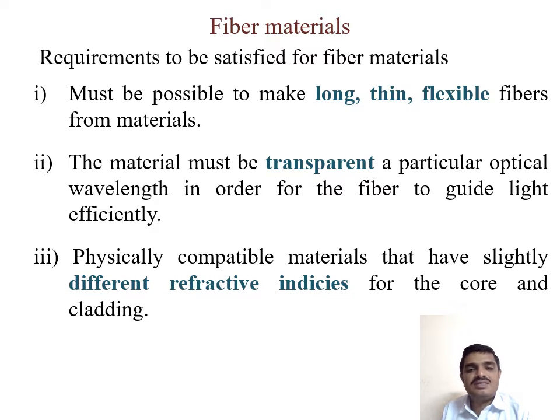Now let us discuss fiber materials. We are all familiar that a fiber optic cable is fabricated from semiconductor material. Certain requirements should be satisfied, so let us look into them one by one. It must be possible to make long, thin, flexible fibers from the material. The material must be transparent at a particular optical wavelength, in order for the fiber to guide light efficiently. The materials must be physically compatible and have slightly different refractive indices for the core and cladding.